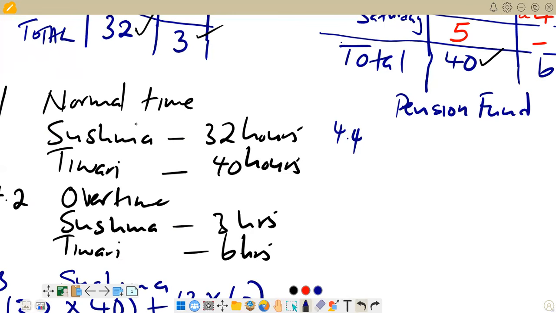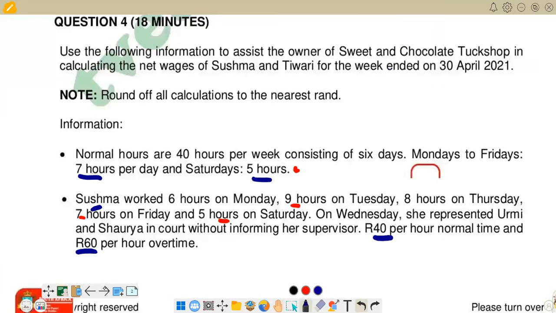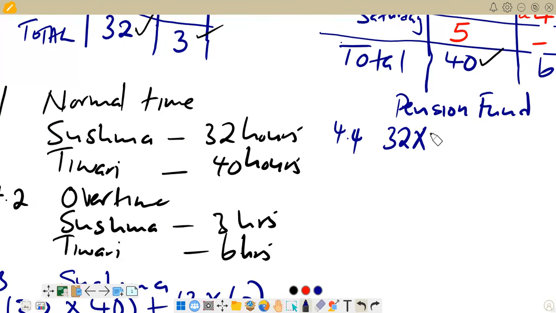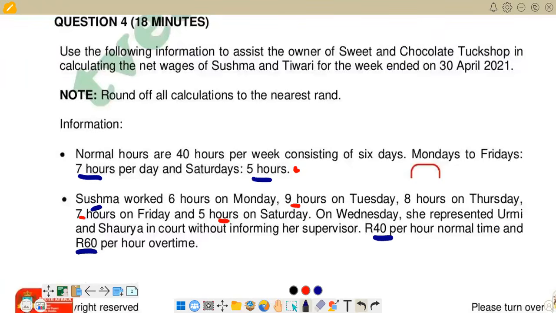remember we have for Sushma we have 32 hours, so the total amount now is 32 times the rate that we are given for normal for Sushma. Remember in the question, Sushma normal is 40 rand per hour, so we are saying 32 times 40. And then the answer that you are getting, we multiply by the rate that you are given in the question to allocate for pension.